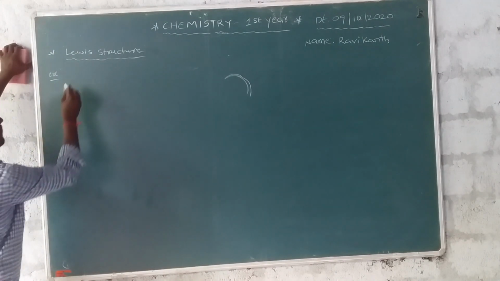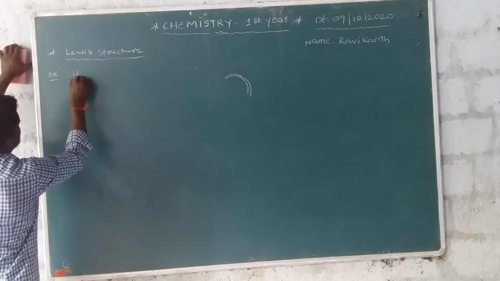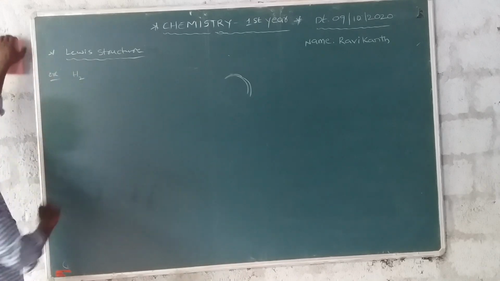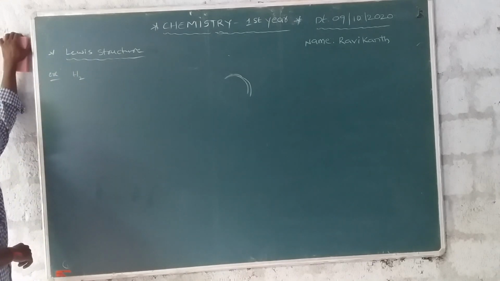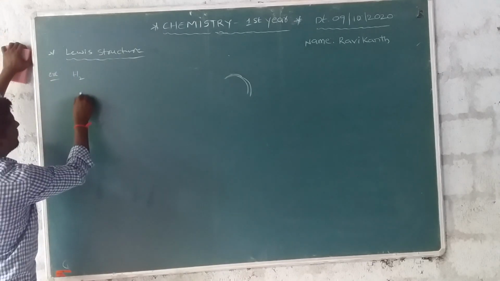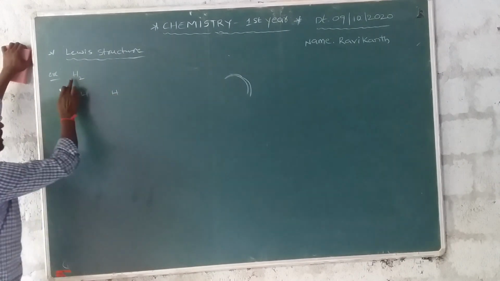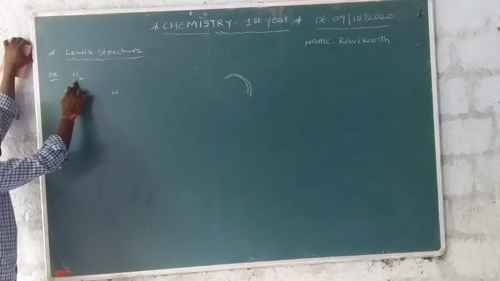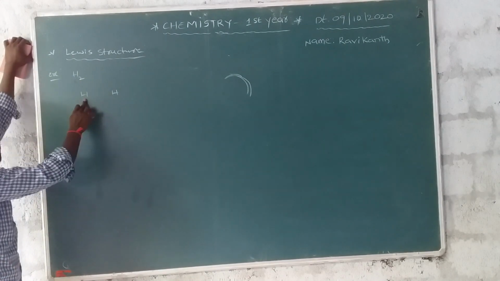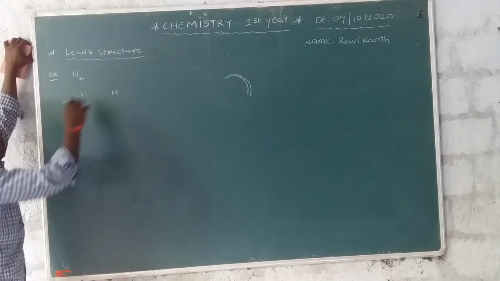The first example is H2. This is hydrogen. How many hydrogens are present in H2? 2 hydrogens. This is the first hydrogen and this is the second hydrogen.